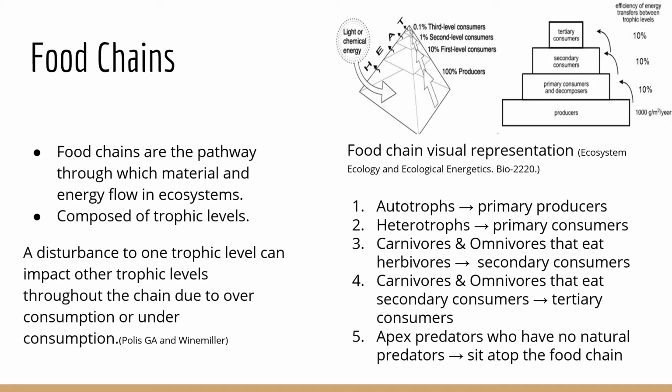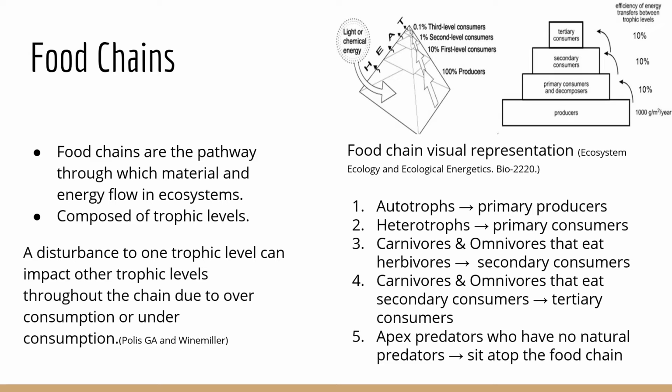And the first trophic level are the autotrophs, the primary producers. The second trophic level are the heterotrophs, primary consumers. The third, carnivores and omnivores that eat herbivores, which are secondary consumers. The fourth, carnivores and omnivores that eat secondary consumers, making them tertiary consumers. And then finally, we have the apex predators who have no natural predators, and they sit atop the food chain.